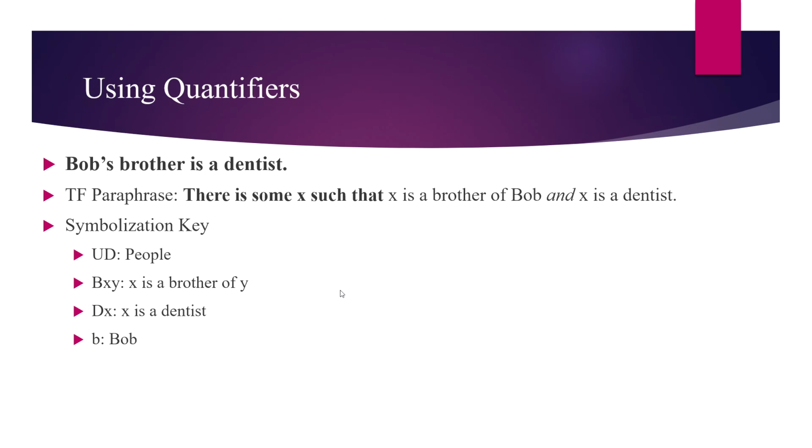Now we can use that truth functional paraphrase and the symbolization key to get this symbolization. There exists some x such that x is a brother of Bob, and x is a dentist. Again, here we have to have that entire conjunction with both occurrences of x inside parentheses to make sure that it's clear that both of those are within the scope of that quantifier and apply to the same thing.